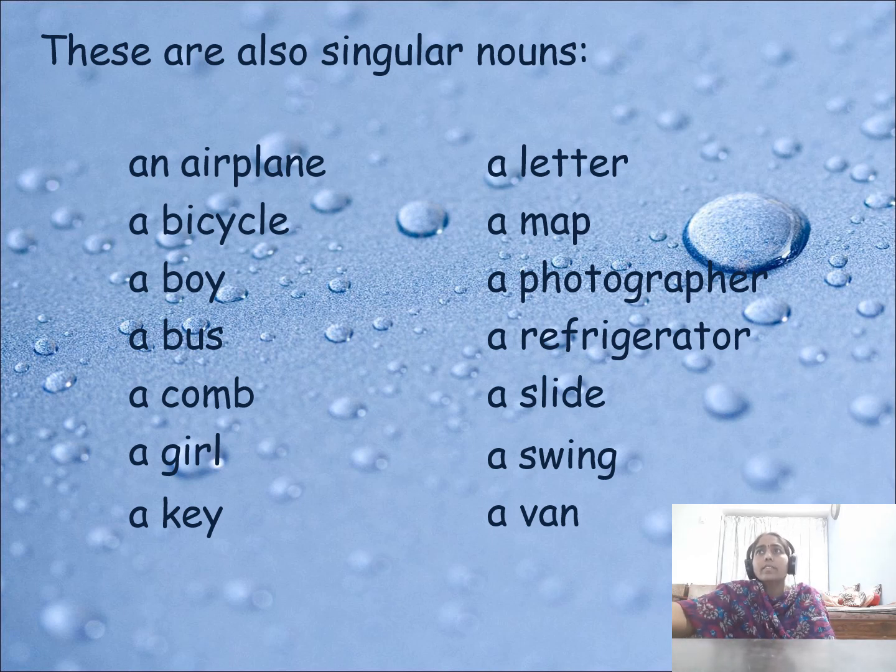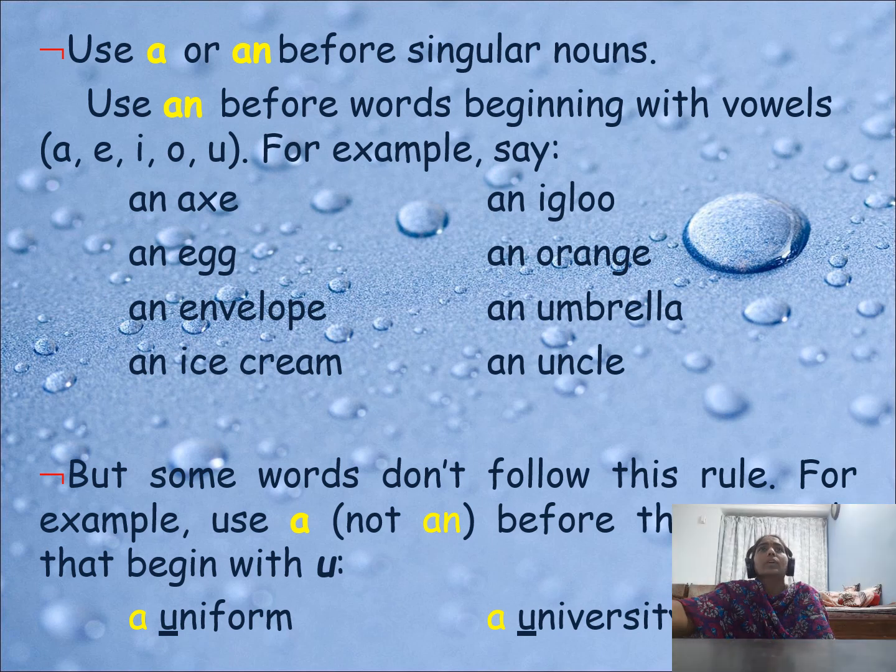Now go to the next slide. Use a or an before singular nouns. Use an before words beginning with a vowel, as we already learned in articles. An axe, an egg, an envelope, an ice cream, an igloo, an orange, an umbrella, an uncle. These words start with a vowel and are pronounced with a vowel sound.